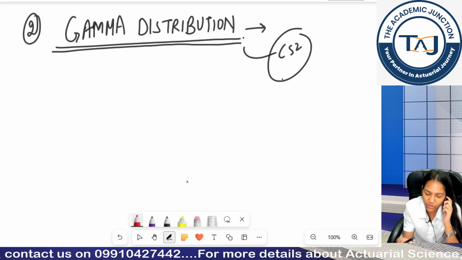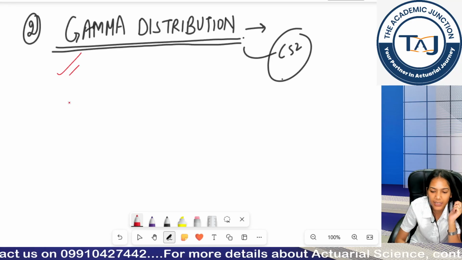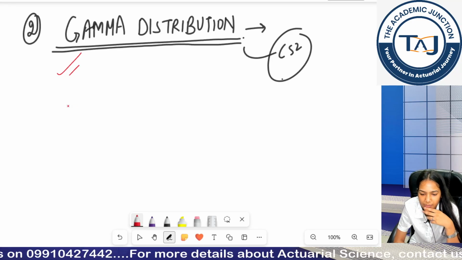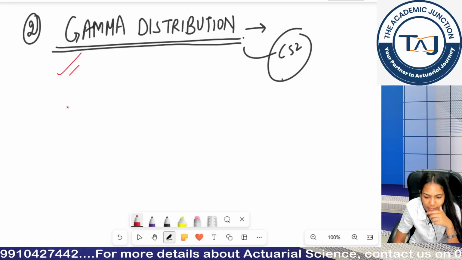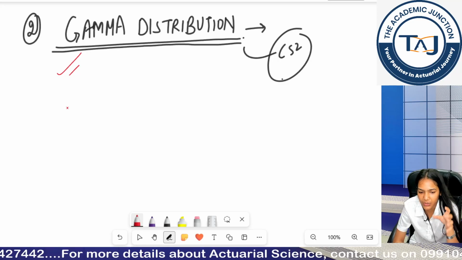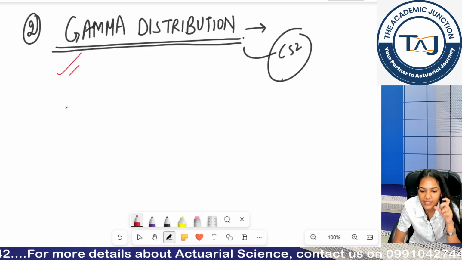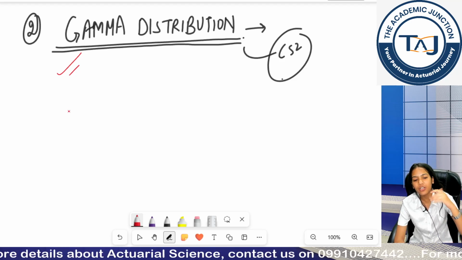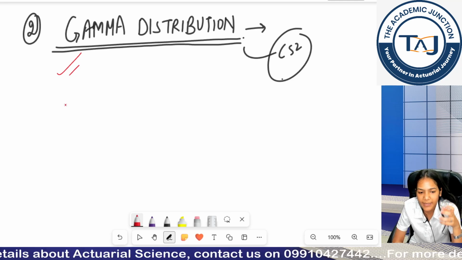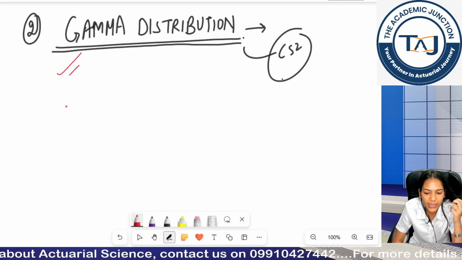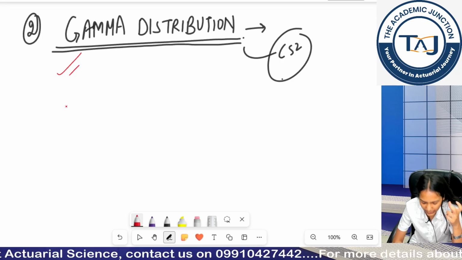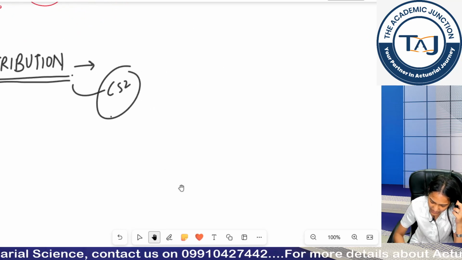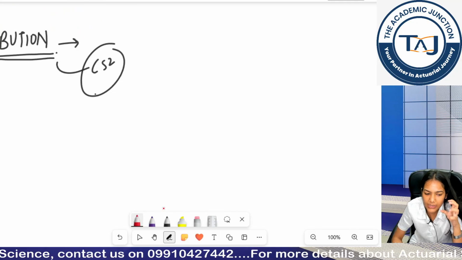So in a general insurance company, gamma distribution is basically used to model their claims. That's the particular use of gamma distribution. This is just an example, there can be a lot more uses. In a general insurance company, they basically use gamma distribution to model their claims. Clear? Now before starting gamma distribution, I need to tell you some properties of the gamma function.